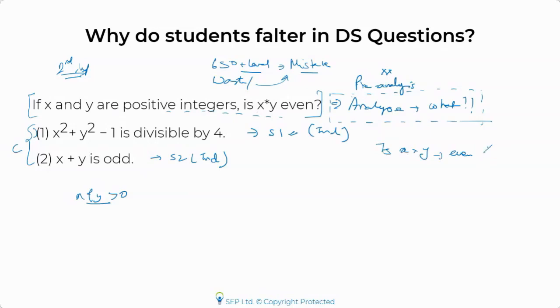Now, when would you say yes? You would say yes when at least one of them is even, right? And you would say no, because this is a yes no question, if both are odd. Okay, so this is the way you should analyze it.